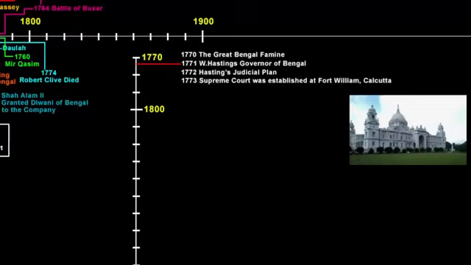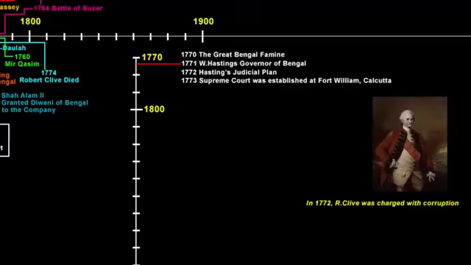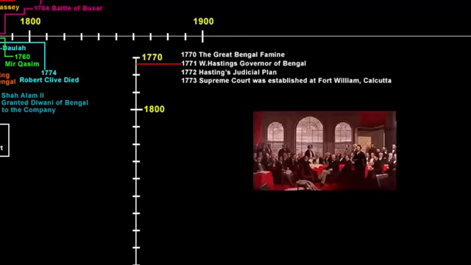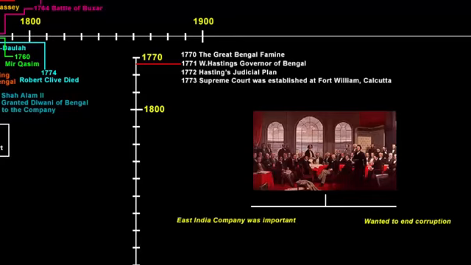Now you must be thinking, where did this Supreme Court come from? If you recollect from the previous video, in 1772, Robert Clive was charged with corruption by the British Parliament because of the massive wealth he had acquired while he was in India. Because of that, the British Parliament was facing a dilemma. It was concerned about the management of the company's rule in India. On one hand, the East India Company was important to the British Empire, and on the other, it also wanted to stop the servants of the company from engaging in private trade, which they were doing for a long time.